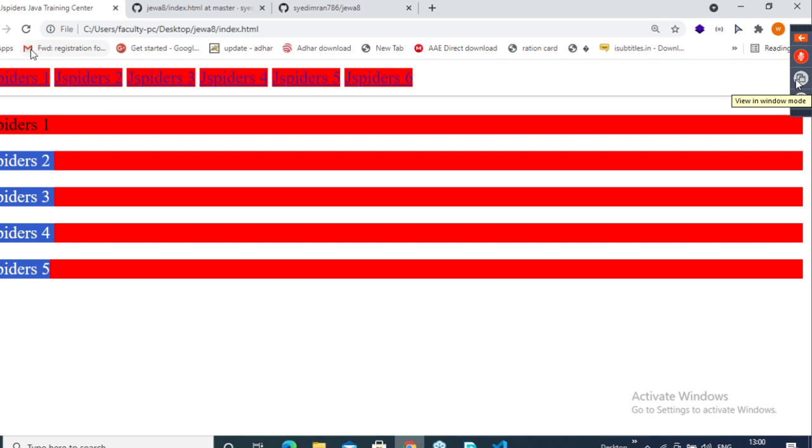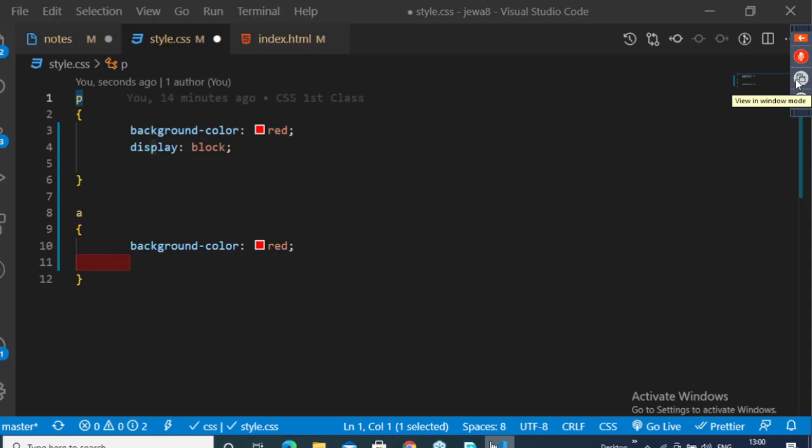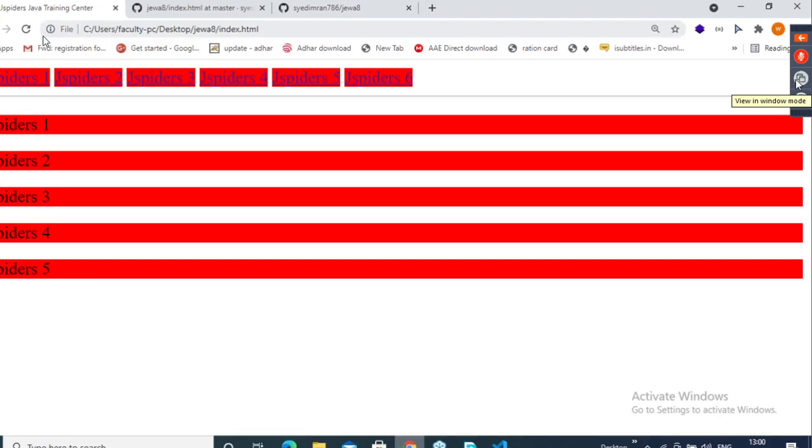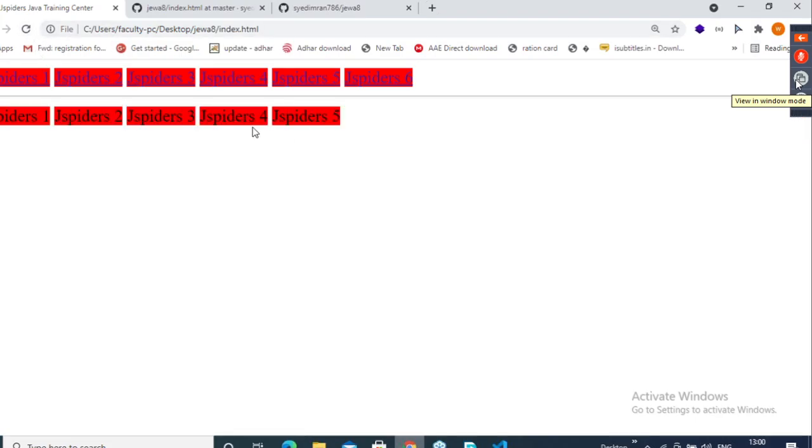No. See, even if you refresh, no. Now if I change it to inline, that means it will change the behavior to inline. Save this. Go back to the browser. Reload. Is it changing, guys? Is it like inline level elements now? Yes or no?